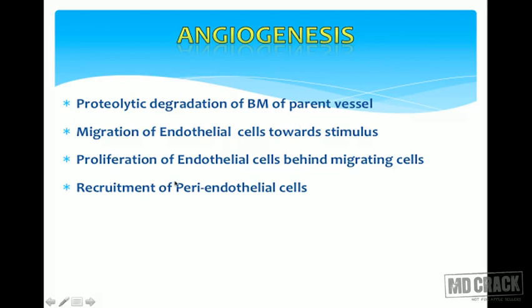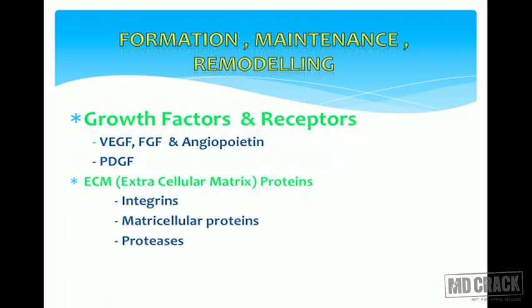Some will say that this could be due to proliferation of endothelial precursor cells from the bone marrow. Or it could also be due to recruitment of peri-endothelial cells. So there are many hypotheses regarding the formation of new blood vessels.